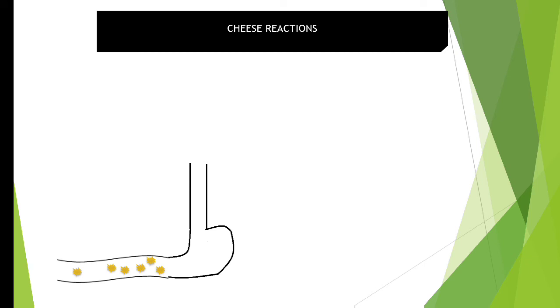But what is happening over here is that the lining of your GI tract contains an important enzyme, that is monoamine oxidase. The name itself says it will cause oxidation of monoamines, and tyramine is also a kind of monoamine. So it will metabolize the tyramine, destroy it, and it will come out next day morning. So this is not a problem. This is not a cheese reaction. It is a normal thing.